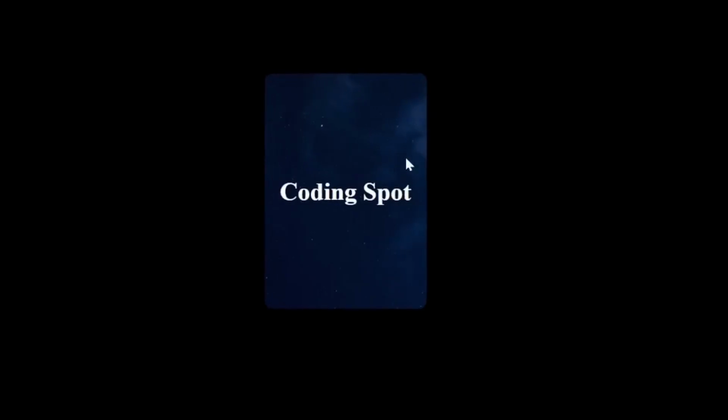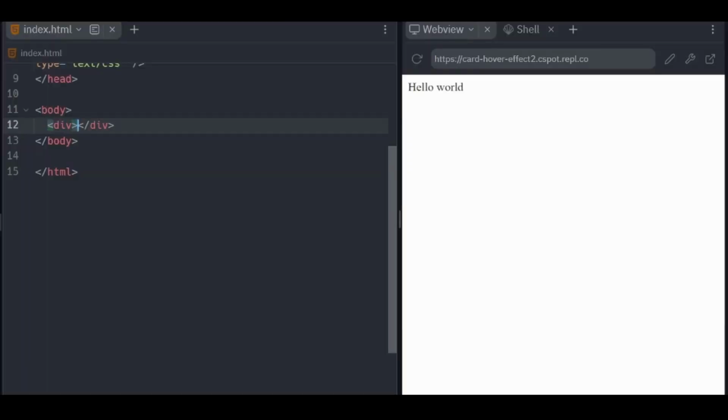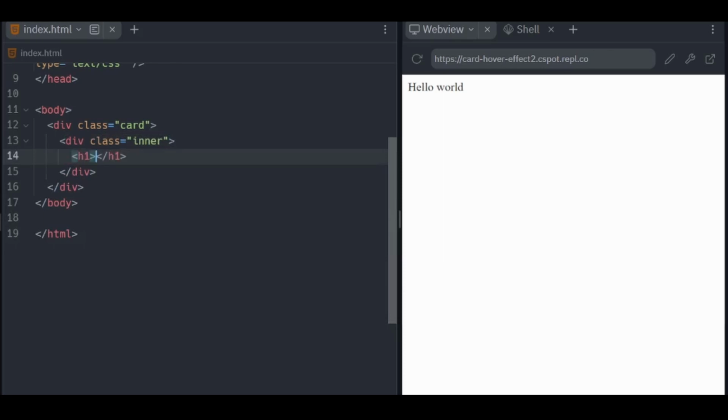Hello everybody, in today's video I'm going to be making this really cool card hover effect. So, let's get started. I created a div and I gave it a class name of card. Inside that div, I created another div with a class name of inner. Inside that, I added an h1 tag and I typed in coding spot.